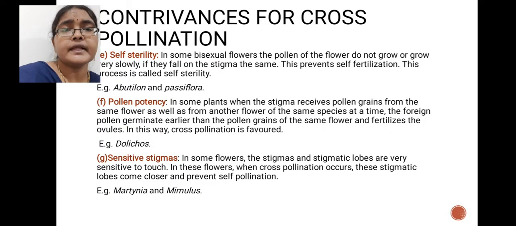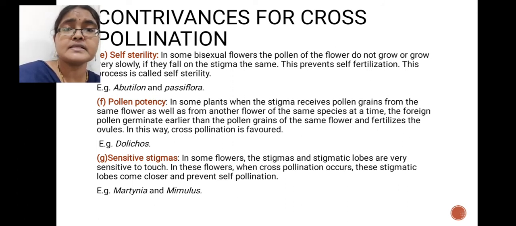Next, the remaining contrivances which promote cross-pollination and prevent self-pollination are discussed. One is self-sterility. What is self-sterility? Suppose in some bisexual flowers, pollen grains do not grow, or grow very slowly, if they fall on the stigma of the same flower.